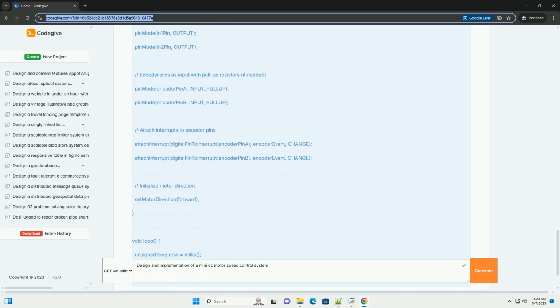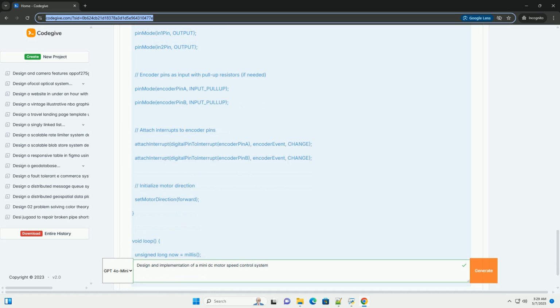Make small adjustments to the gains and observe the effect on the motor's performance. Consider your application. The optimal PID gains will depend on the specific characteristics of your motor, load, and application. You may need to experiment to find the best values. Use tools, optional. There are software tools available that can help with PID tuning. These tools can analyze the system's response and suggest optimal gain values.